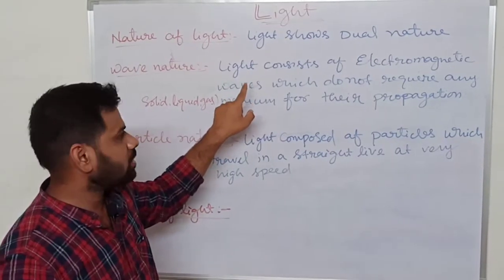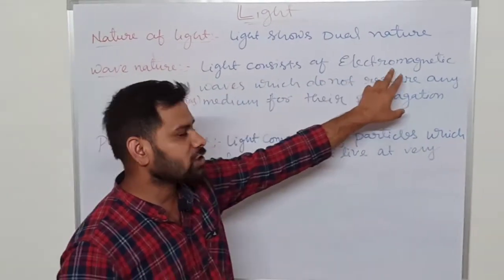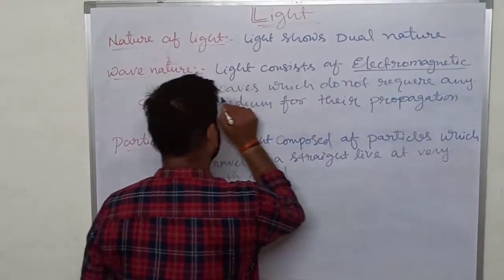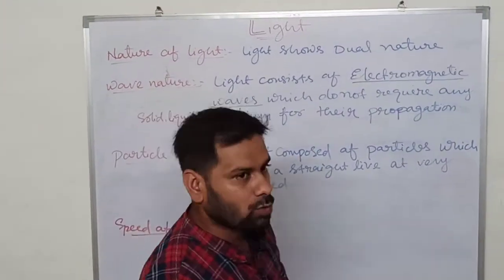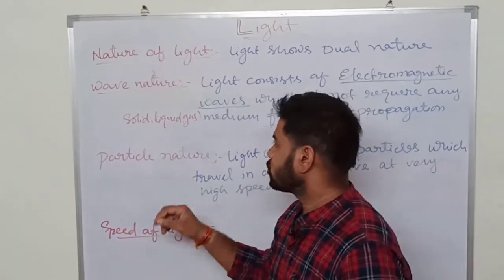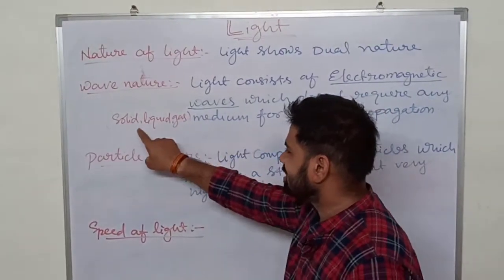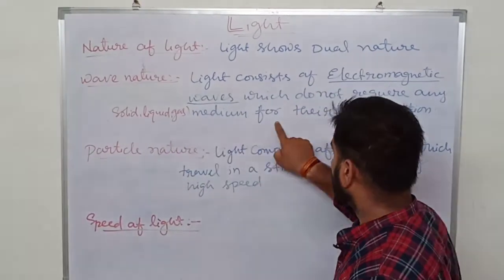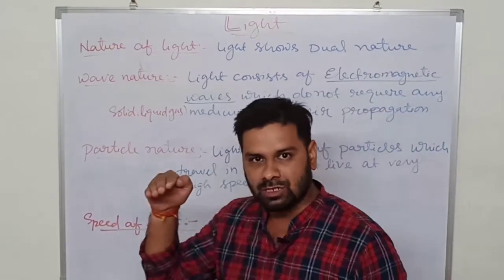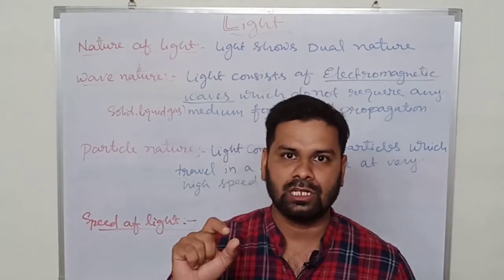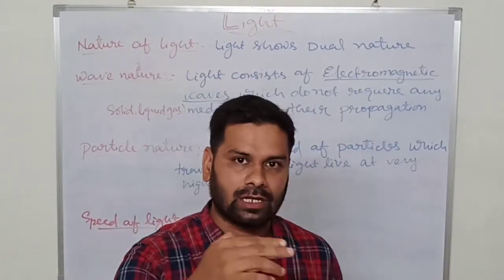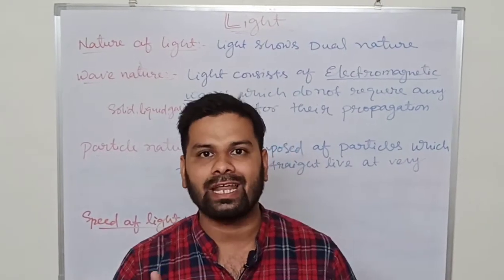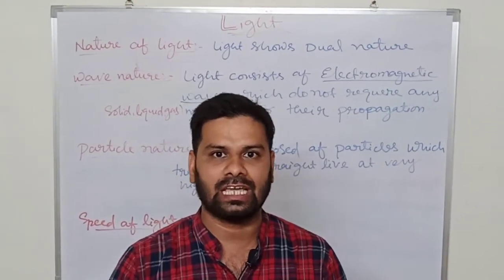What is wave nature? Light consists of electromagnetic waves which do not require any medium. Medium means neither solid, liquid nor gas. It does not require any medium for its propagation. Propagation means to pass through. So light does not require any medium, neither solid, liquid, nor gaseous.